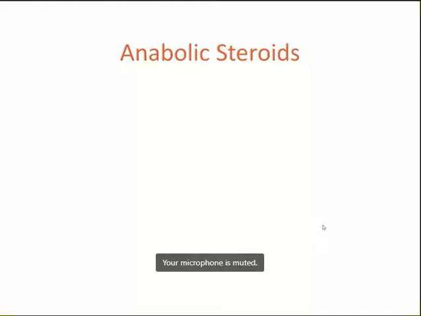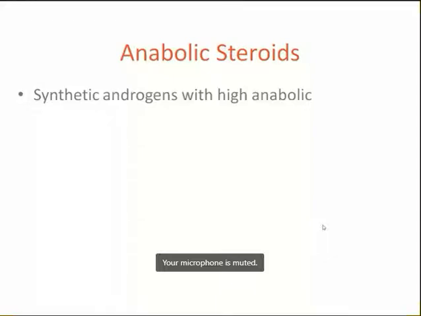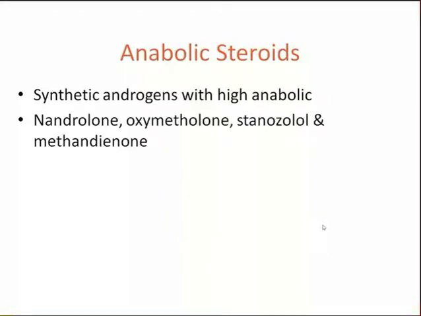Anabolic steroids. So synthetic androgens with high anabolic property are called anabolic steroids. All synthetic androgens like nandrolone, oxymetholone, stanozolol, methandienone, even flutamide, fluticasone, they all have an anabolic property. Anabolic means bodybuilding property or muscle building property, that are called anabolic steroids.